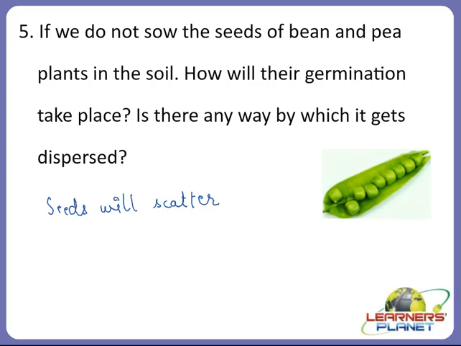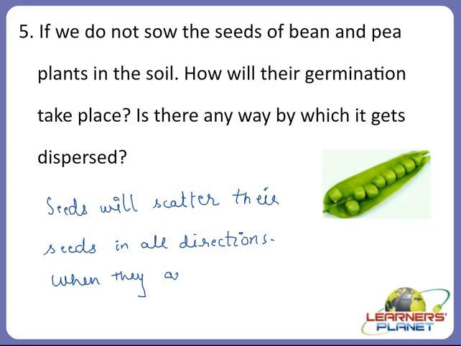They will scatter their seeds by themselves in all the directions, right? So when are they able to scatter their seeds in all the directions? When they are ripe, right? When they are in the ripening condition, their pods burst open, right?